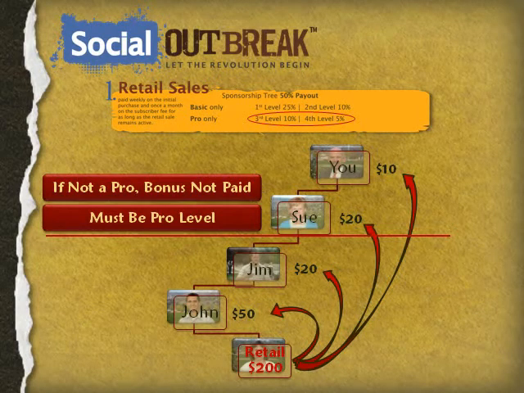Next thing to understand is that if you're not on a Pro level auto ship, this bonus is just not paid. It doesn't keep searching up the tree to give it to somebody, it's just breakage to the company. So to recoup every dollar in the compensation plan, you really do need to be on the Pro level of auto pay.